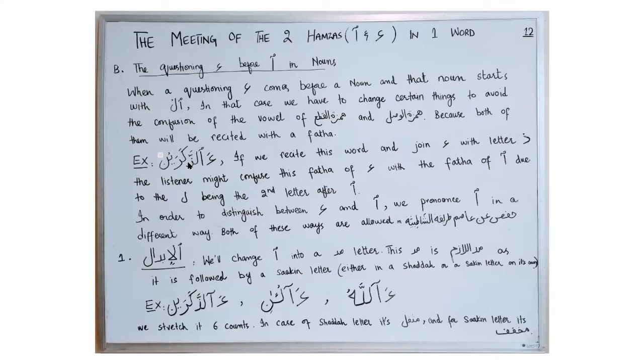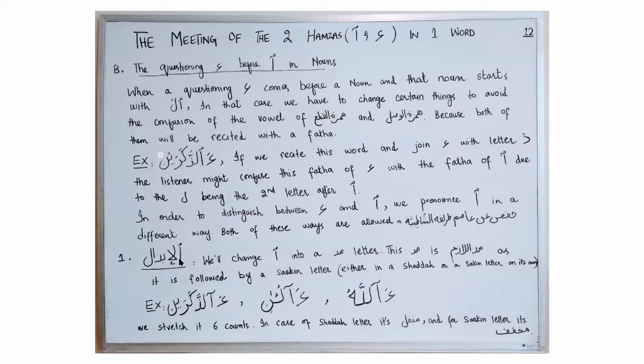If you look at this example, if I join Hamzatul Qat'a with the letter dal, I will say الذكرين. And if somebody is not looking at this word, they might think that I am reciting this word starting from Hamzatul Wasl. If you choose to recite this word after Hamzatul Qat'a, you will say al-dhakarain. But if Hamzatul Wasl remains there and you start your recitation from Hamzatul Qat'a, in that case, you will say al-dhakarain. So in both cases, they sound exactly the same. So in order to distinguish between Hamzatul Qat'a and Hamzatul Wasl, we pronounce Hamzatul Wasl in two different ways, and both of these ways are allowed in Hafs an Asim, Tariq ash-Shatibiyyah.